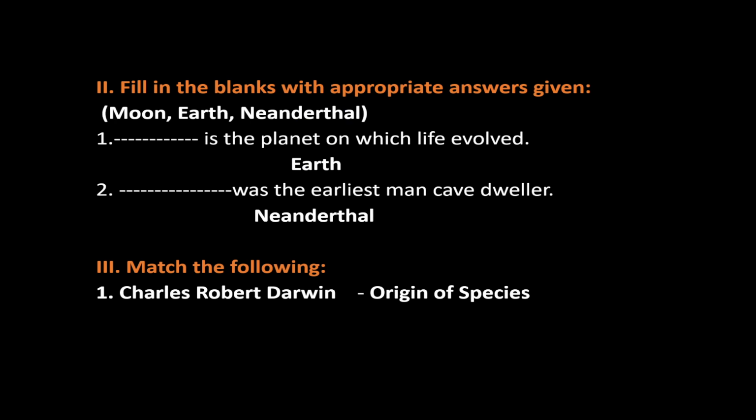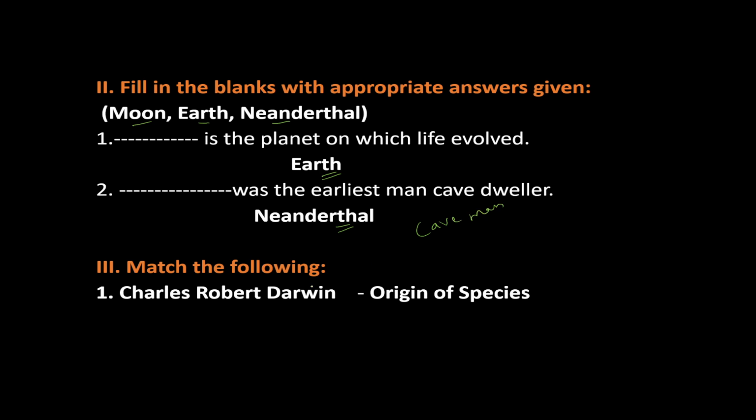Then fill in the blanks questions, three options: moon, Earth, and Neanderthal. Choose the correct answer and fill the blanks. Dash is the planet on which life evolved. The correct answer is Earth. Earth is the only planet on which life evolved. The second one, dash was the earliest cave dweller. Neanderthal man was the earliest cave dweller. He was also called caveman.